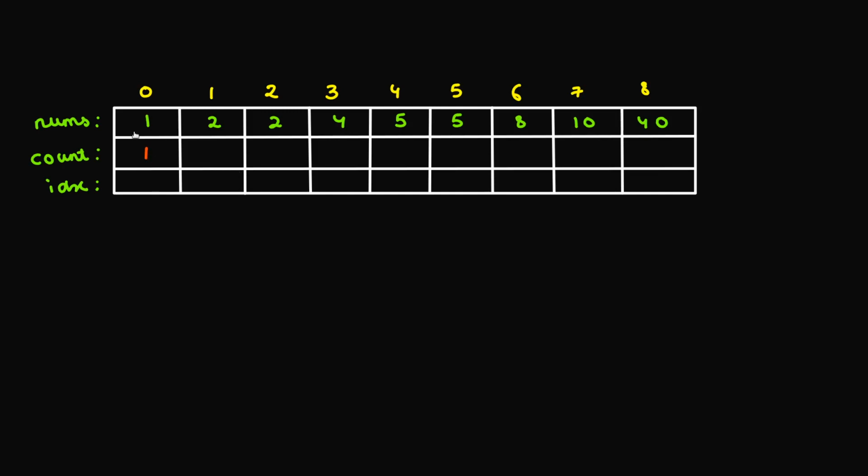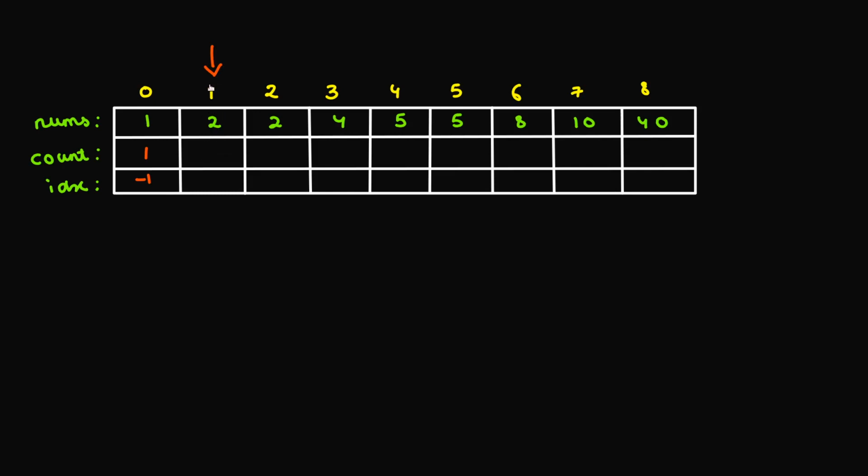Okay, and what's the last number that we added to this subset? Since there's no last number that we added to this subset, I'll just put -1 here. Okay, because I'm not coming from any other number to this one. Okay, now let's just go to this 2, and things will start making more sense.